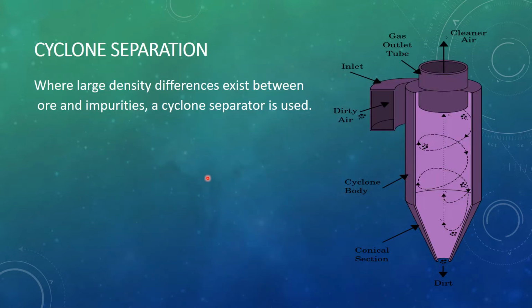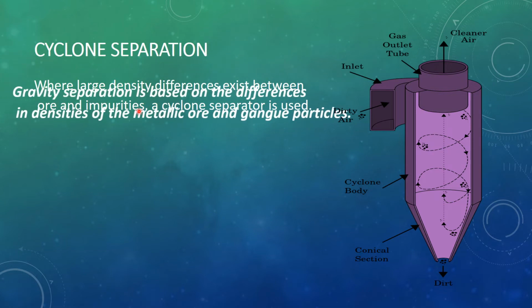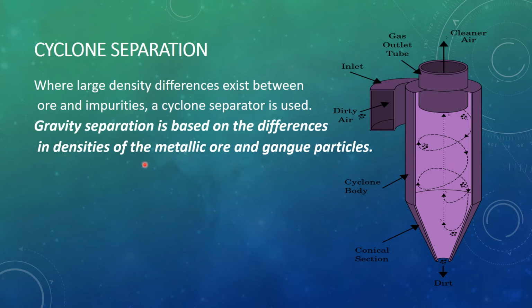Second method is cyclone separation, and cyclone separation works when large density differences exist between the impurities. The principle of this cyclone separator is that gravity separation is based on the differences in densities of the metallic ore and the gangue particles. When the metallic ore and gangue particles have large density differences, then we use the cyclone separator.